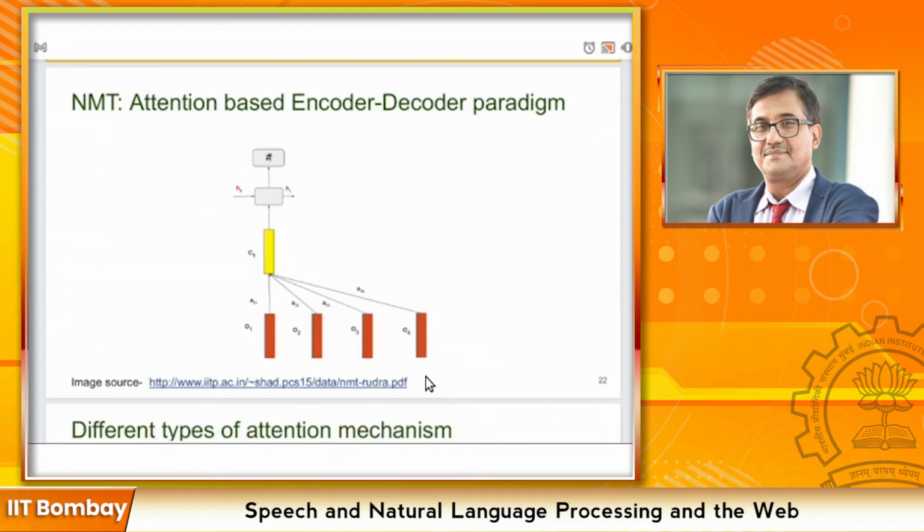which represent the importance of that particular word in the source language and the target language, calculated using a parameterized feed-forward neural network, which is jointly trained together with the model. Attention takes care of the association between that particular source and target word.